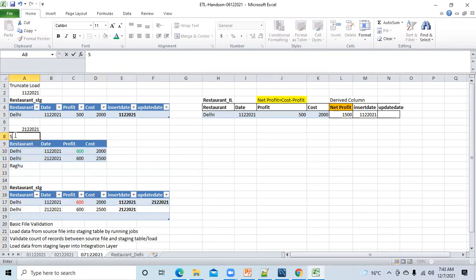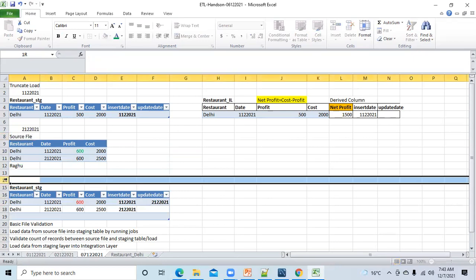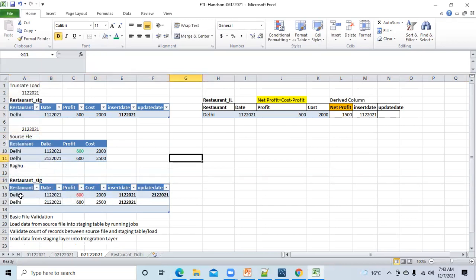So this was the source file, and this is the staging layer data. Fine, this is clear.